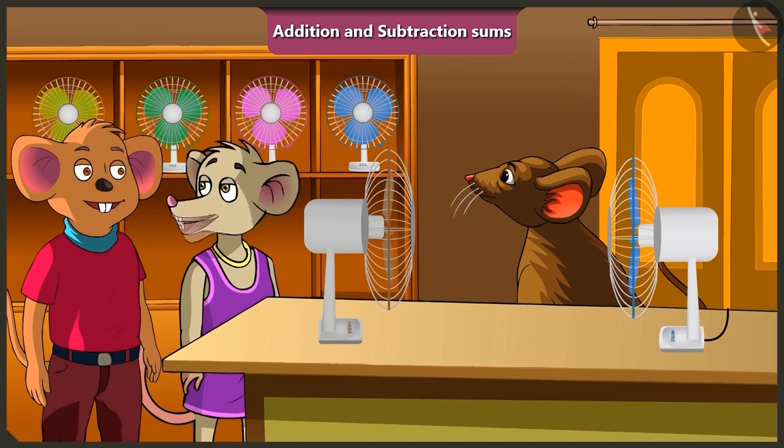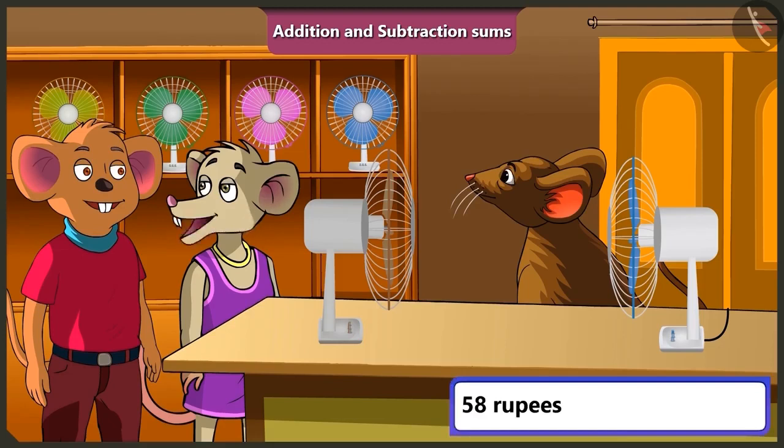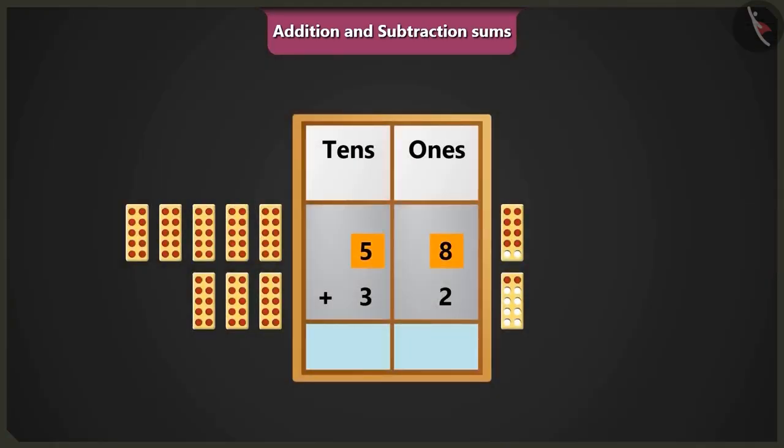Look, Choo-Choo, you have 58 rupees now. And you will get 32 rupees for this old fan. So total, how many rupees would you have? To know that, we would have to do the addition of 58 and 32 after putting them in the box of tens and ones.